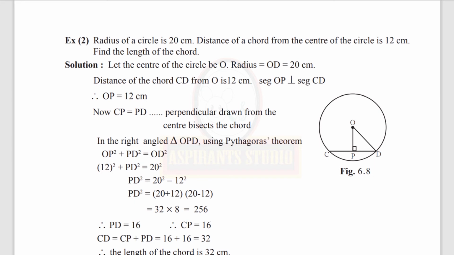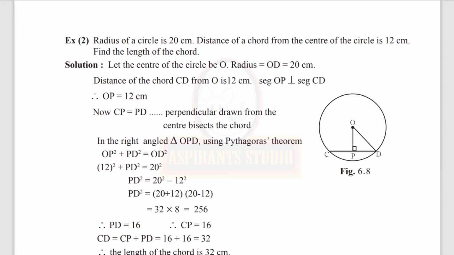Now in right angle triangle OPD, using Pythagoras theorem, hypotenuse square is equal to one side square plus other side square. So OD square is equal to OP square plus PD square. Substitute the values and find out the value of PD square. PD square is equal to 20 square minus 12 square. You can apply the A square minus B square formula, A plus B into A minus B. It will be an easy method. So it is 20 plus 12 into 20 minus 12.